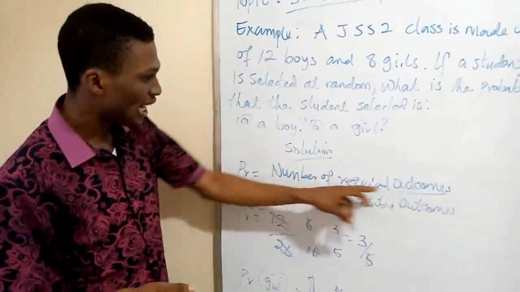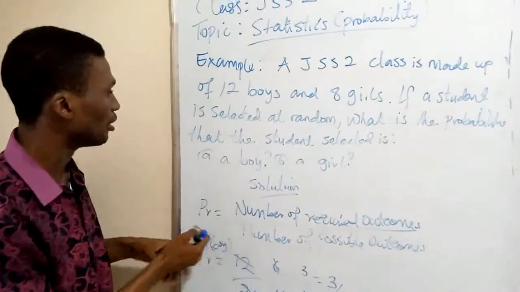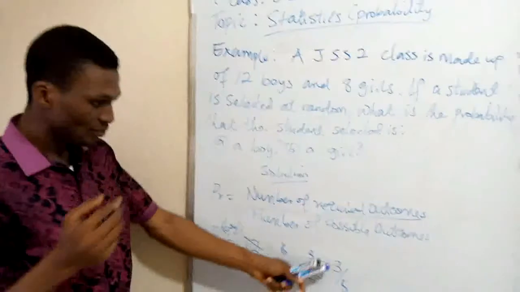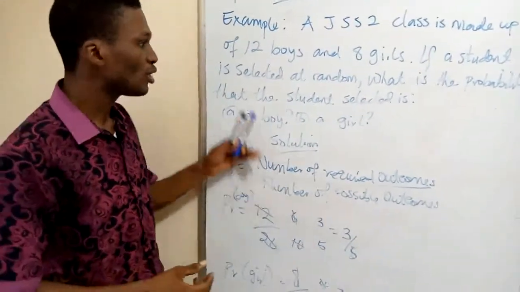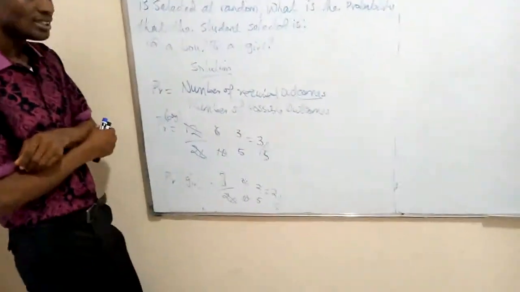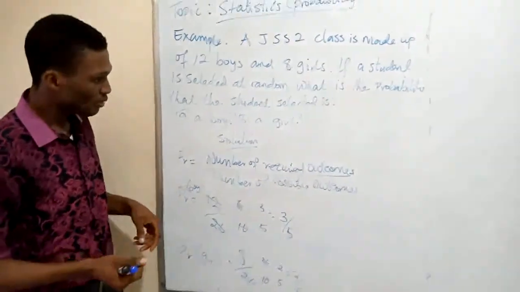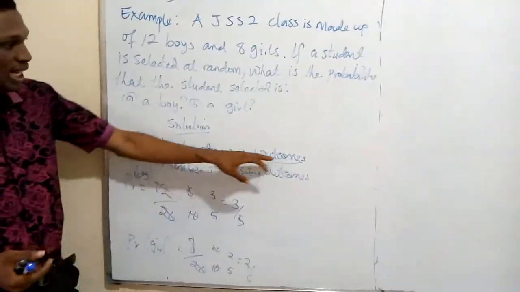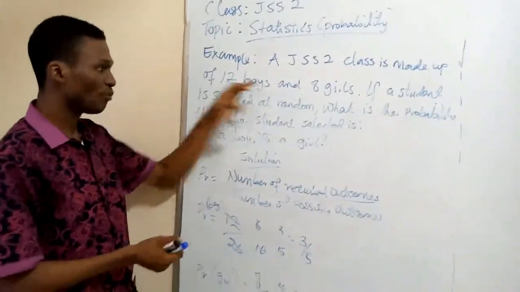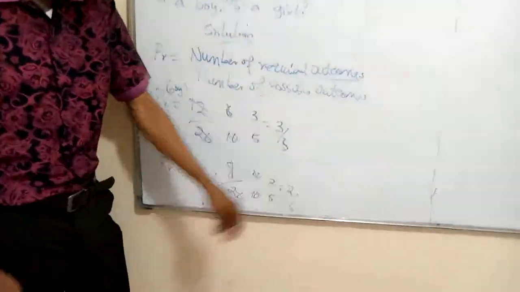Our number of required outcomes will be 12 because we are looking for the probability of choosing a boy. So it will be 12 all over 20, and we divide through to get 3/5. So the probability of choosing a boy in that class is 3/5. Same is applicable for the girl. We have 8 girls in the class, so we divide our number of required outcomes, which is 8, by our sample space of 20. So we have 8/20, and we divide it to get 2/5.